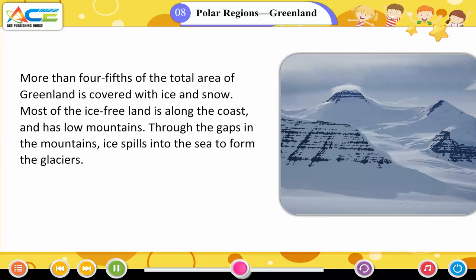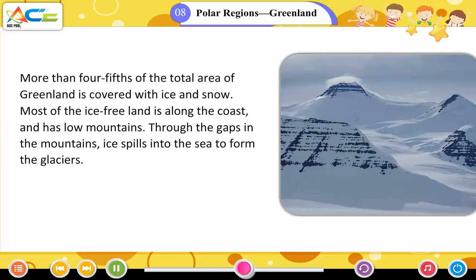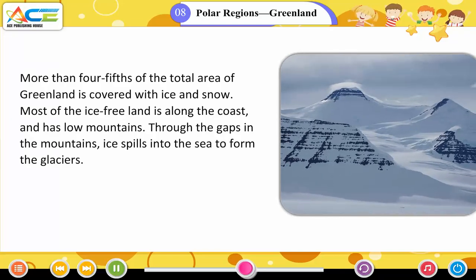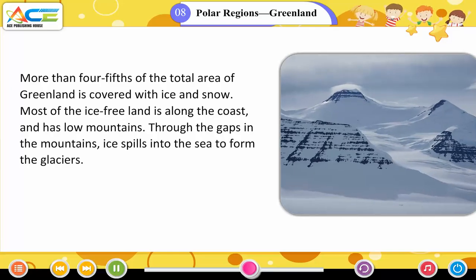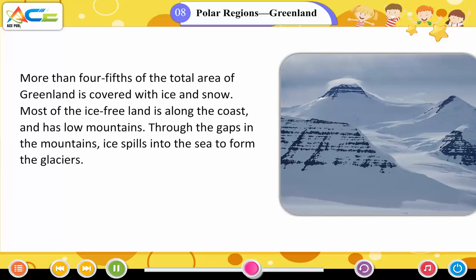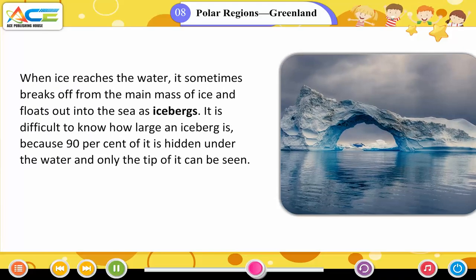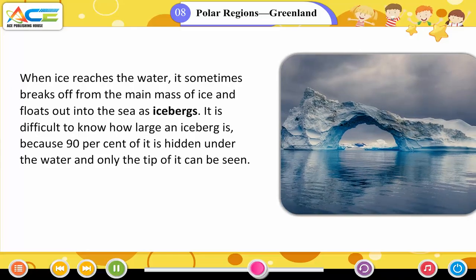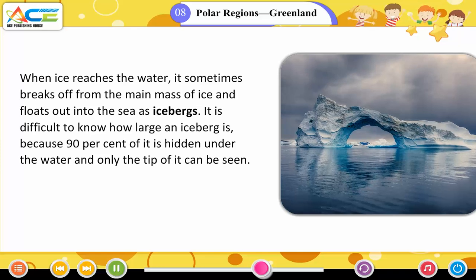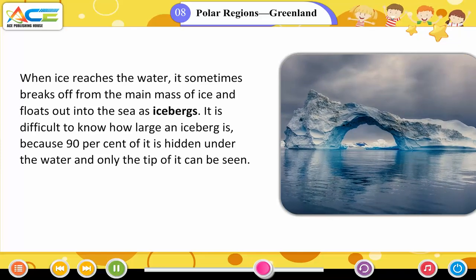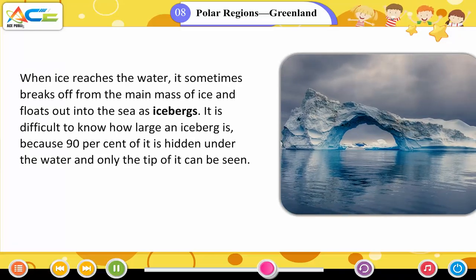Climate: more than 4/5 of the total area of Greenland is covered with ice and snow. Most of the ice-free land is along the coast and has low mountains. Through the gaps in the mountains, ice spills into the sea to form the glaciers. When ice reaches the water, it sometimes breaks off from the main mass of ice and floats out into the sea as icebergs. It is difficult to know how large an iceberg is because 90% of it is hidden under the water and only the tip of it can be seen.